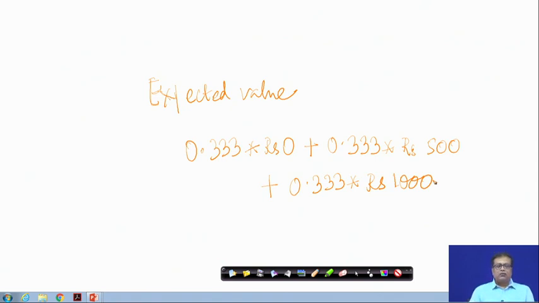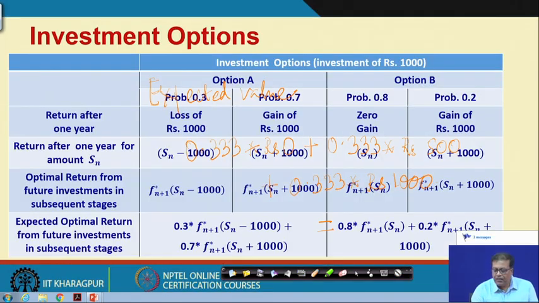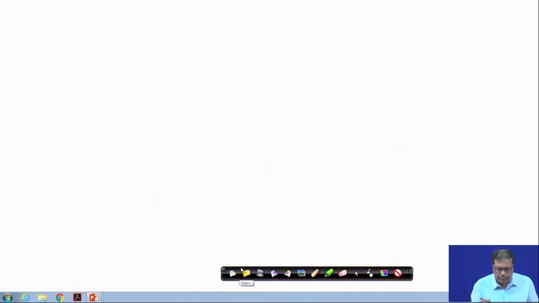Because we have equal probabilities, and therefore the expected value will be 0 plus 500 plus 1000 divided by 3.